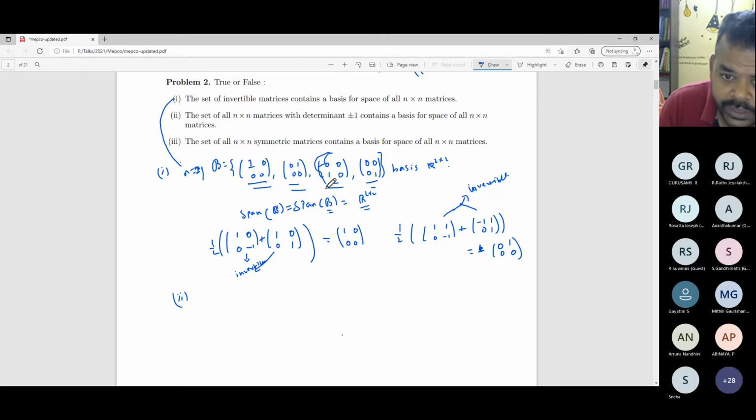To get this element, you will need lower triangular matrices. So this technique you could apply for general n by n matrices, and the answer for the first question contains the answer for the second question. The set of all n by n matrices with determinant plus minus 1 contains a basis for the set of all n by n matrices.